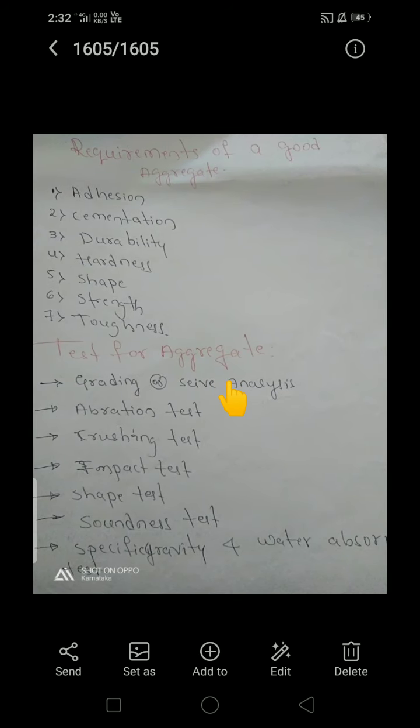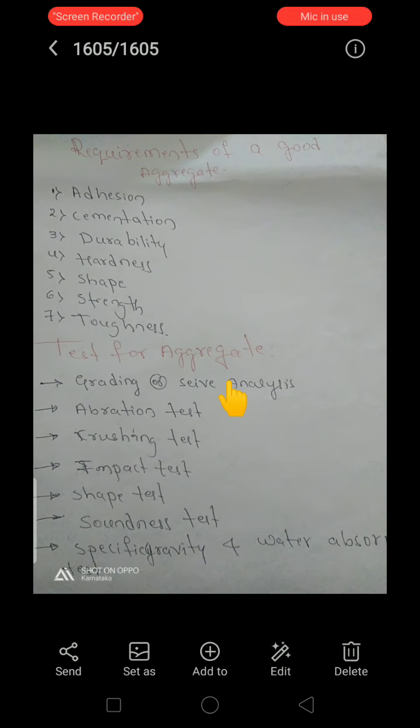Then shape. The shape of aggregate may be rounded, cubical, angular, flaky or elongated. The flaky and elongated particles possess less strength and durability compared to the other shapes of aggregates. So rounded aggregate will be used while making concrete, because it will give good workability compared to the others.